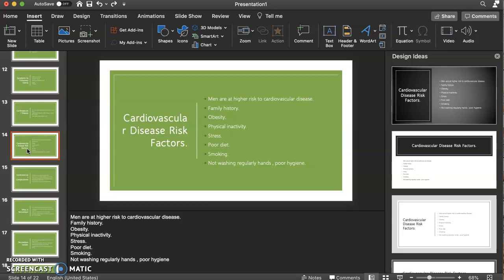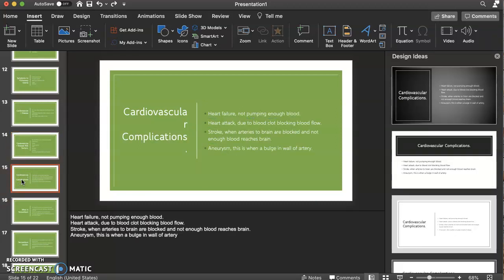Cardiovascular disease risk factors. Men are at a higher risk of cardiovascular disease. Other risk factors are a family history, obesity, physical inactivity, stress, poor diet, smoking, and not washing the hands regularly, which means poor hygiene.